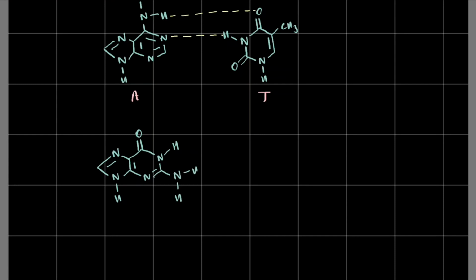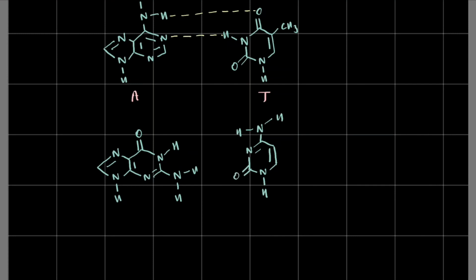This is guanine, right? And now I'm drawing cytosine. This is nitrogen, and another nitrogen, and one double bond here, one double bond here, nitrogen, hydrogen, hydrogen, and oxygen, right?